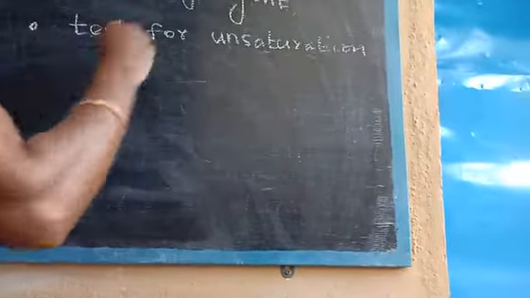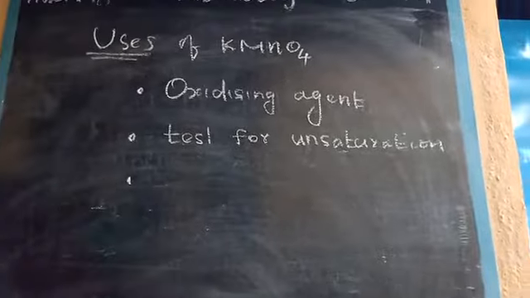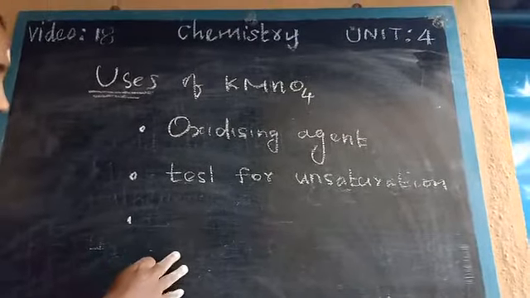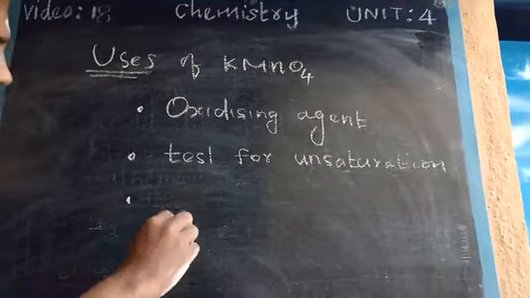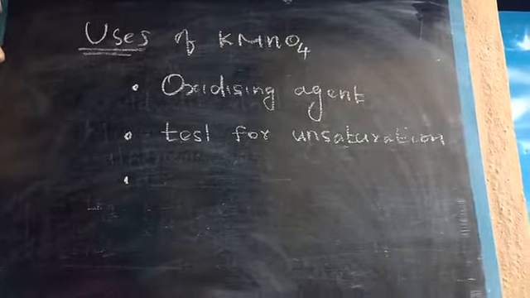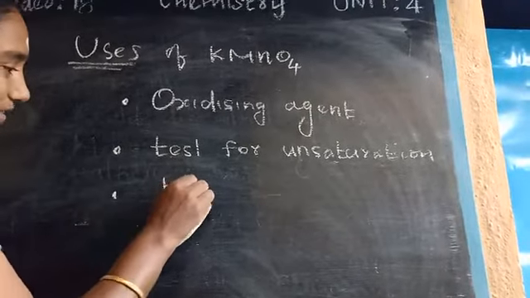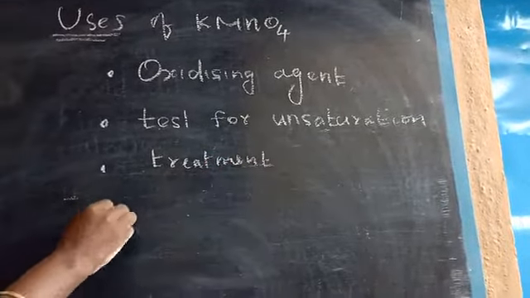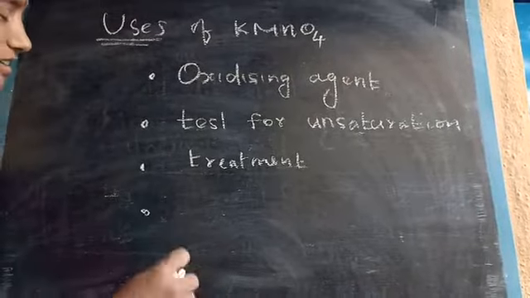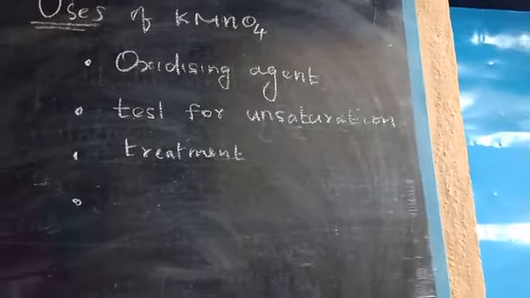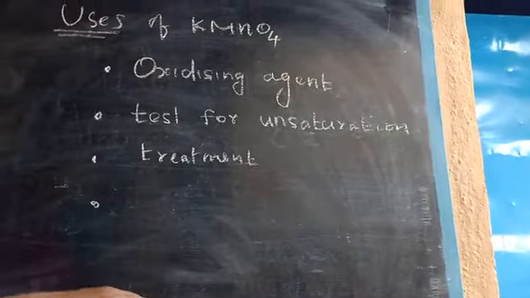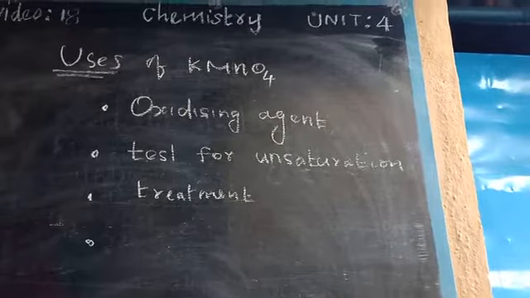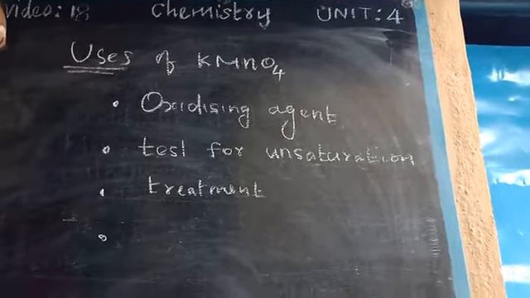Next, it is used in the treatment of skin disease and fungal infections. It is used for treatment. Next, it is used in the purification of water in industries. Well water from the earth contains some iron and hydrogen sulfide.